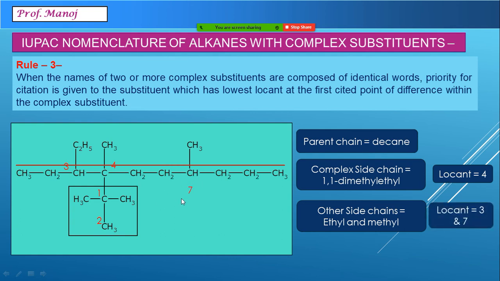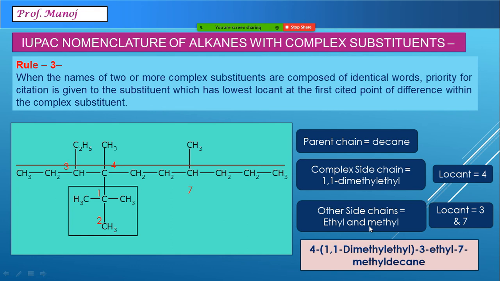So now we see about the alphabetical order. This is D, this is E and this is M. So we write them just alphabetically: 4-(1,1-dimethylethyl), 3-ethyl, 7-methyldecane. The way I have done it part by part, that is the way you have to solve. If you randomly try to do anything else other than this, there is a full chance of going wrong.